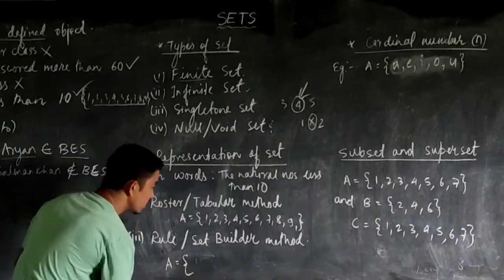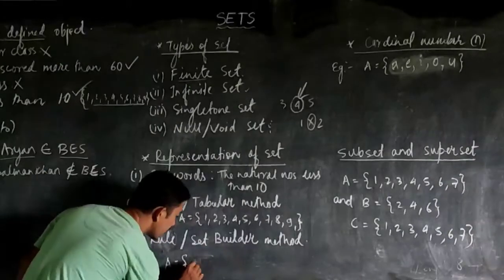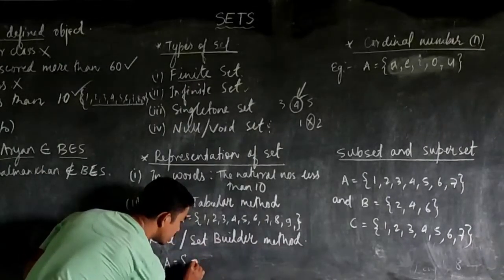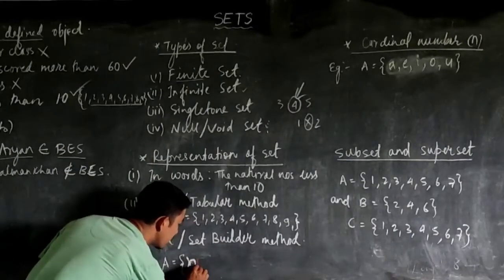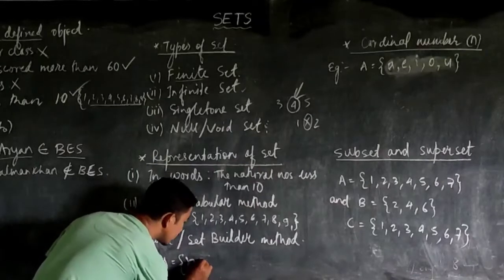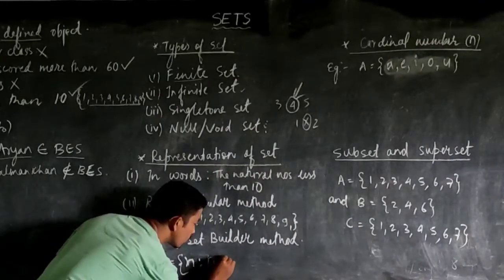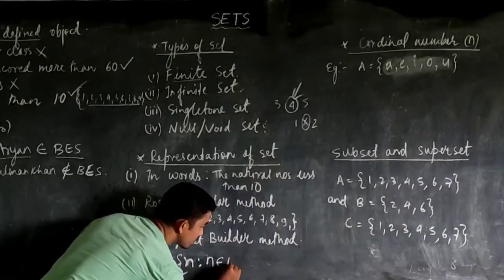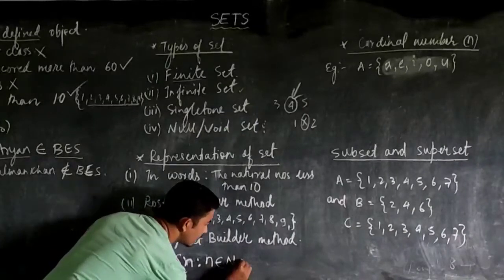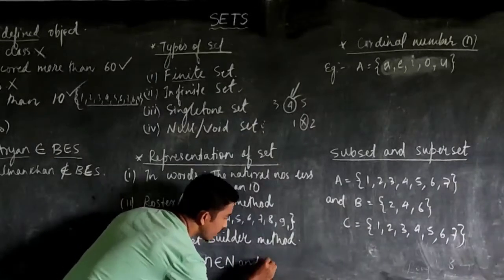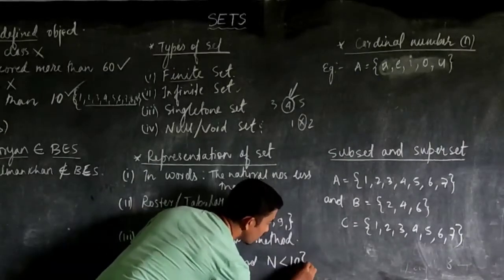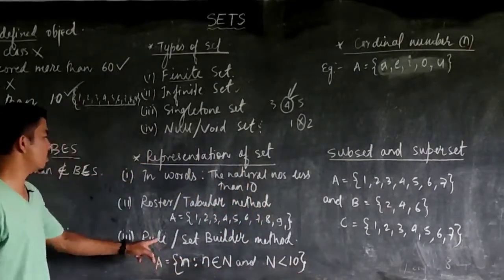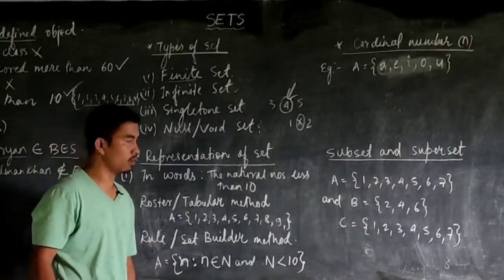So A is equal to the element n. So the set contains all the elements n, but you have to define this n. What is n? n such that n belongs to natural number and the value of n is less than 10. So writing in this form is said to be a rule or a set builder method.